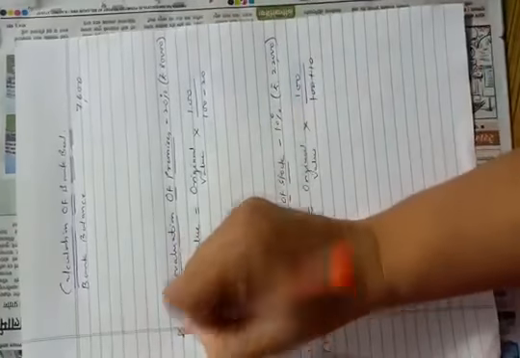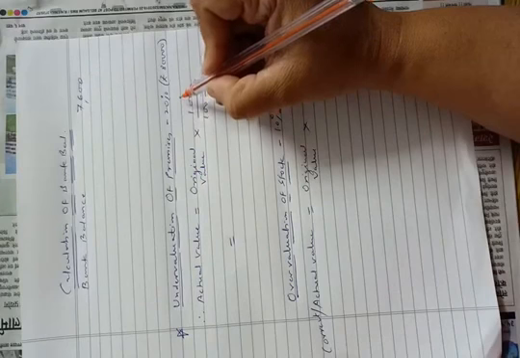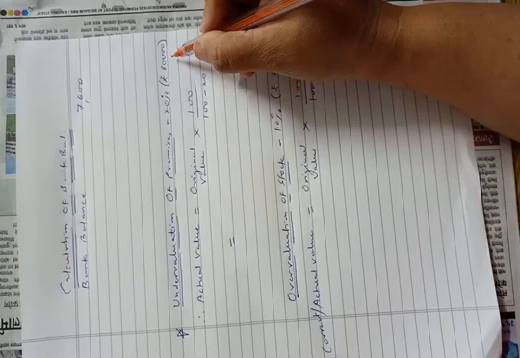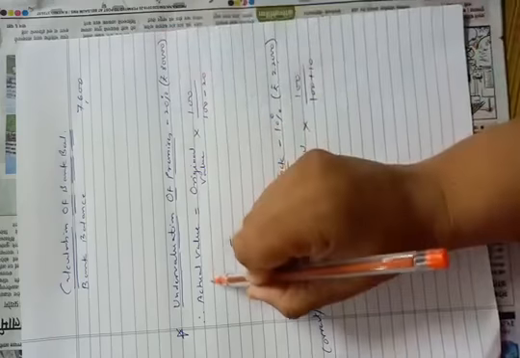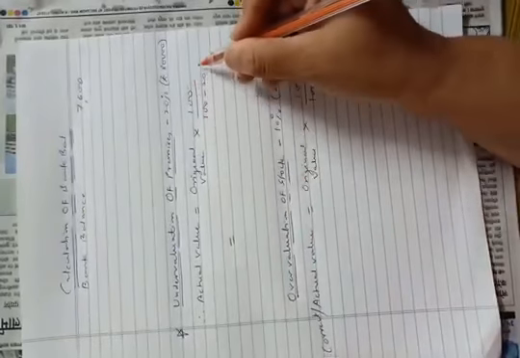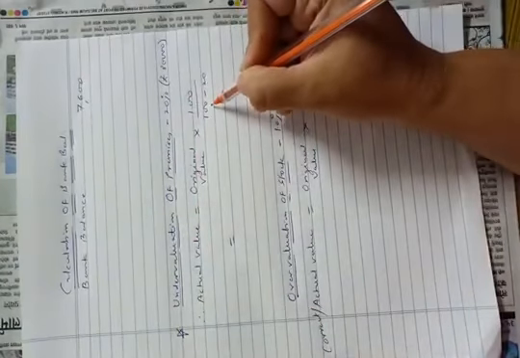So for undervaluation of premises, they told us that the undervaluation is 20%, and we know that in the balance sheet the original value of premises is rupees 80,000. So the actual, meaning correct, value is equal to original value into 100 upon 100 minus 20. As undervaluation is 20%, we have to deduct 20 from 100.